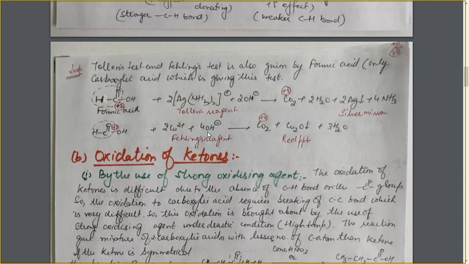From the remaining 2 OH negative ions, make 1 water molecule more, so there will be 3 water molecules on this side, and the oxygen atom left will combine with the copper to form the Cu2O red precipitate. In this way, we can write down the reaction of formic acid with Tollens reagent and Fehling's reagent.